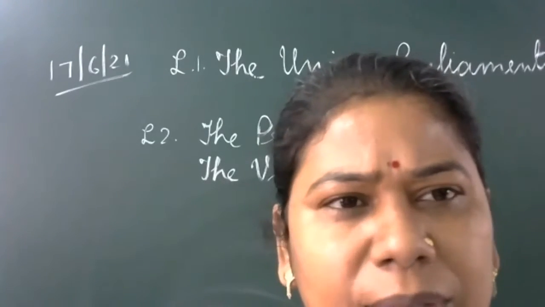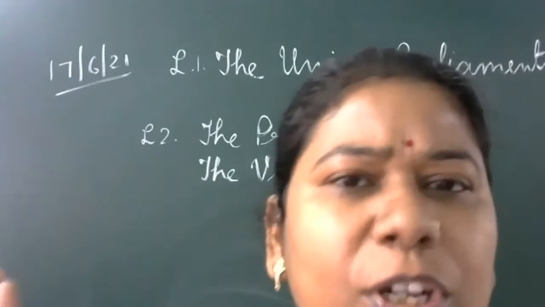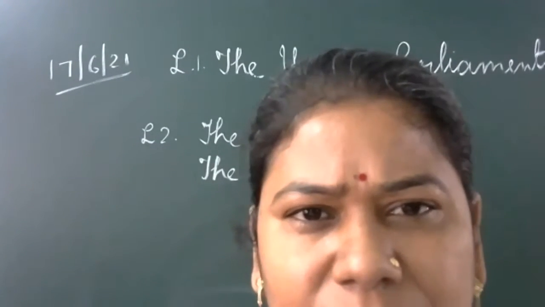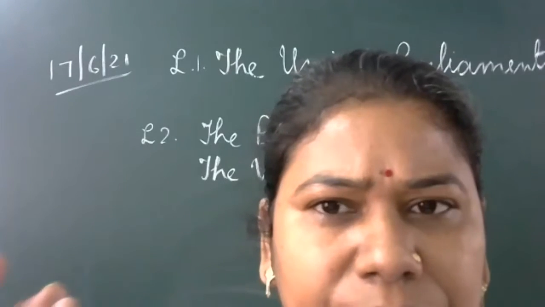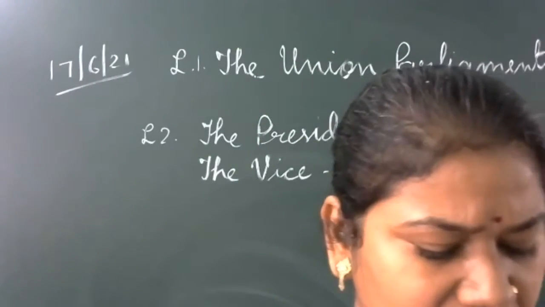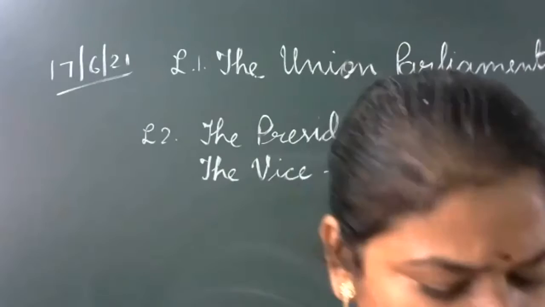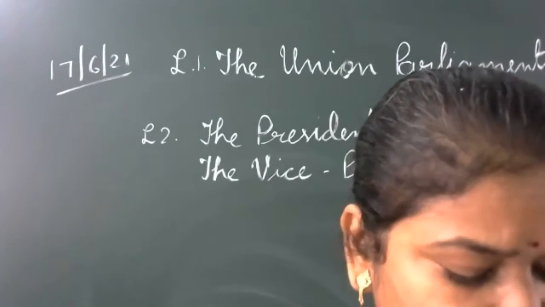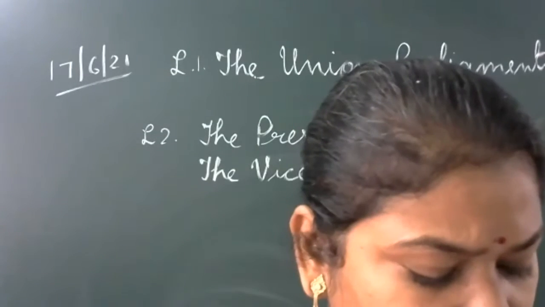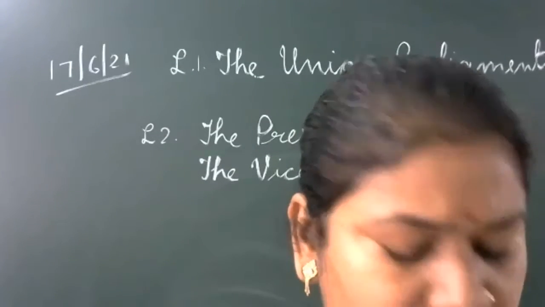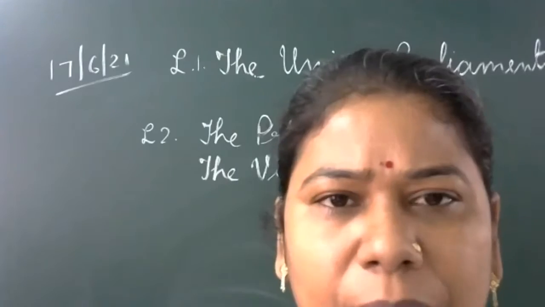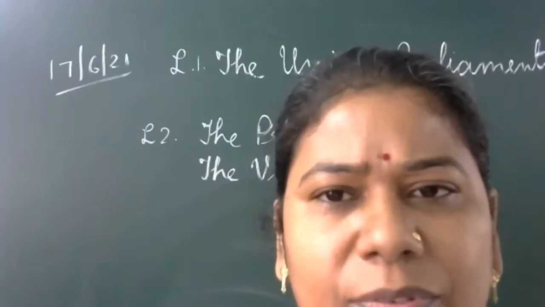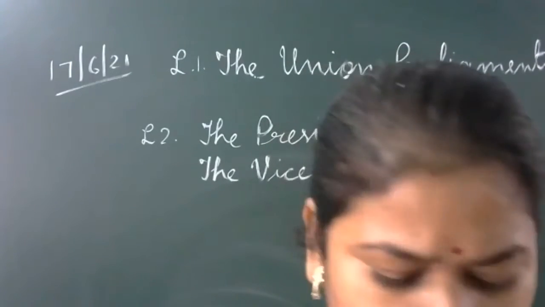In a simple one-line statement, you will write like this. Then second, it may declare that the creation of new All India services is in the national interest. This is another power. New All India services can be created by them.